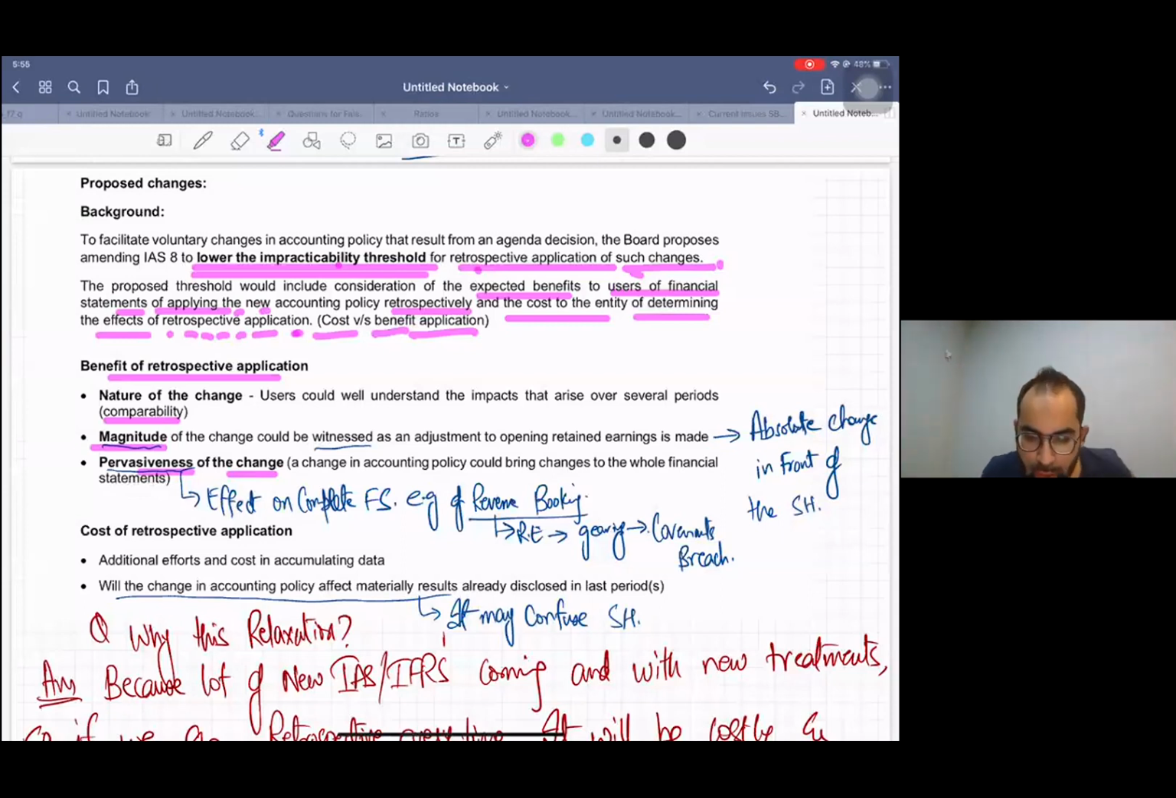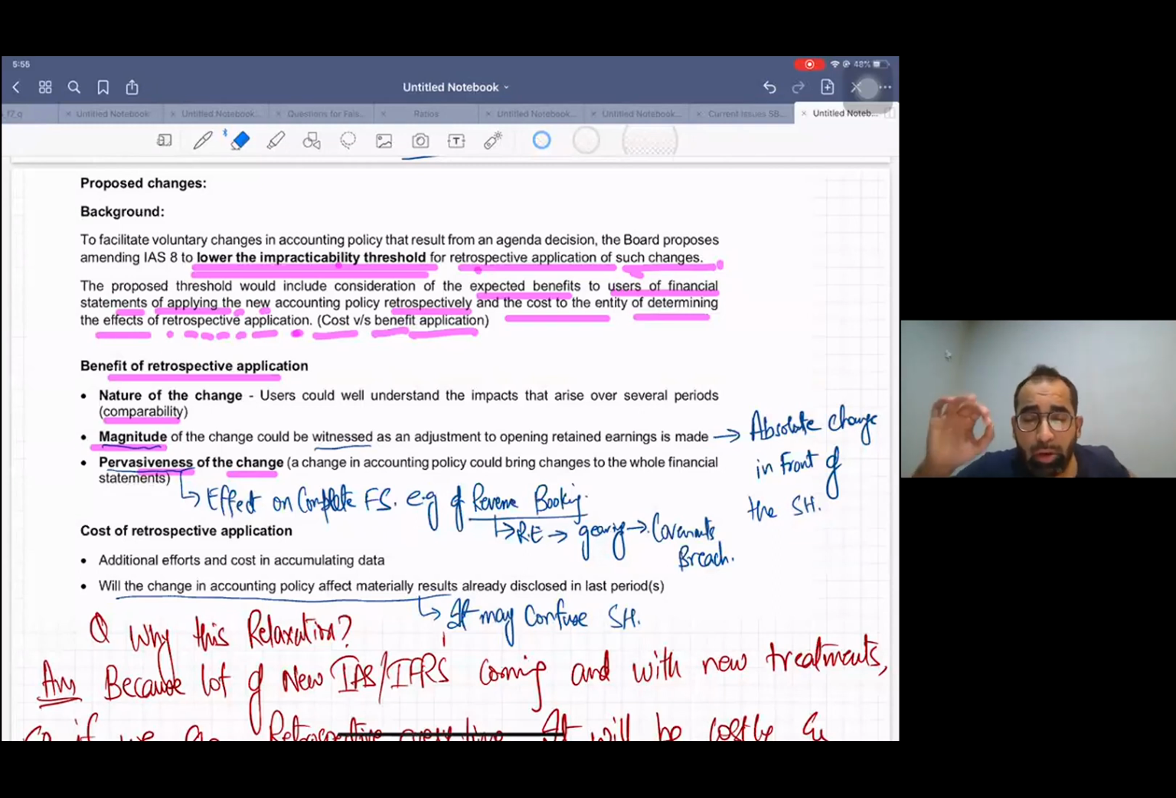Okay, welcome back. Now we were discussing the benefits of retrospective application. The first benefit is obviously because of retrospective application, comparison is like with like. This year's financial statement is comparable with last year.